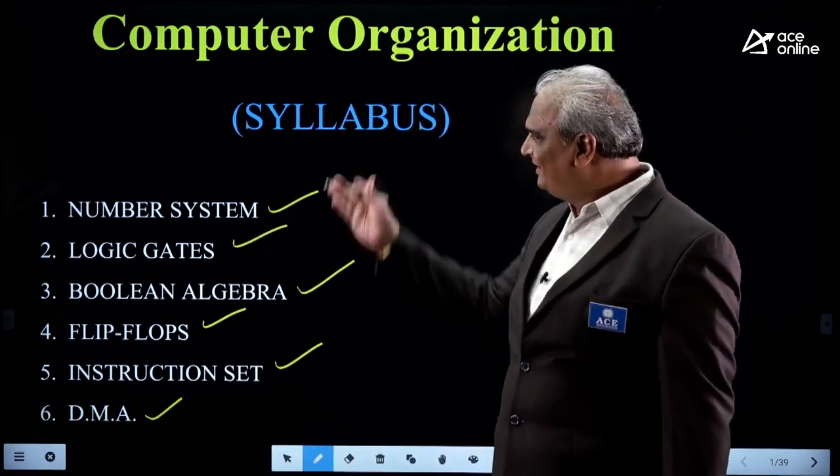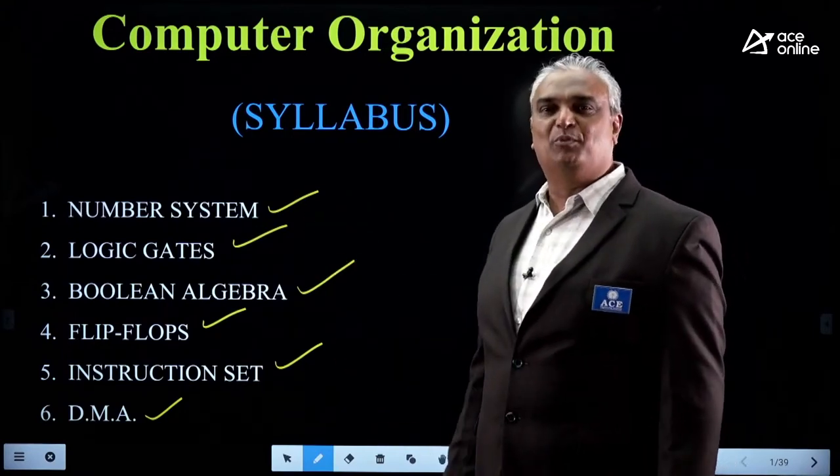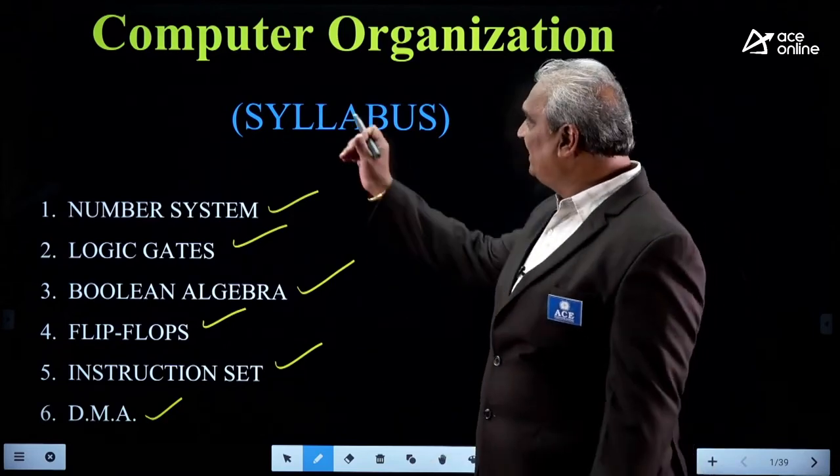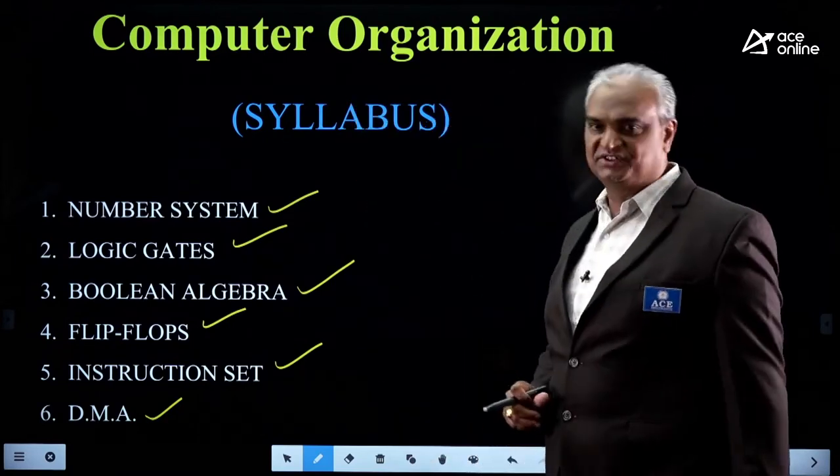Truly speaking, it is the combination of both digital and computer organization subjects, but the given title was only computer organization.